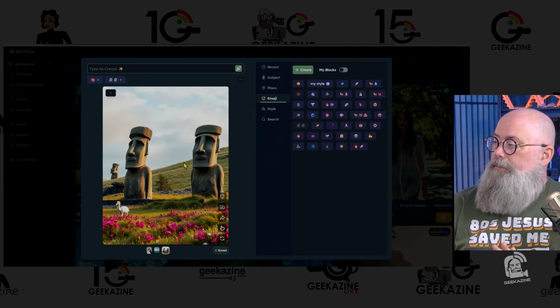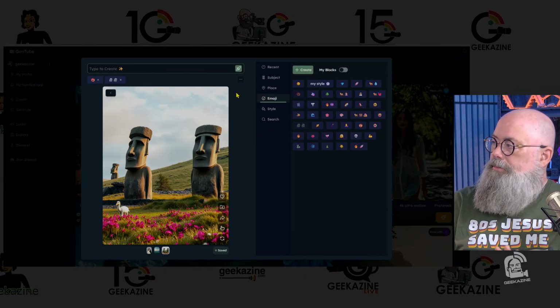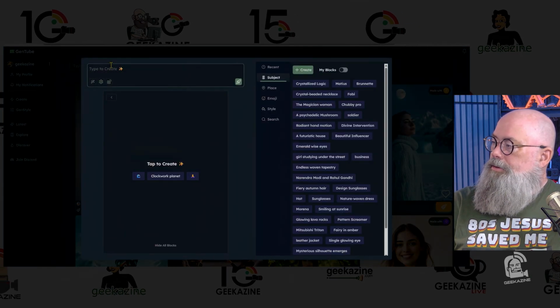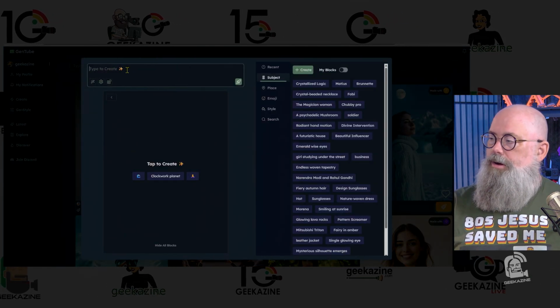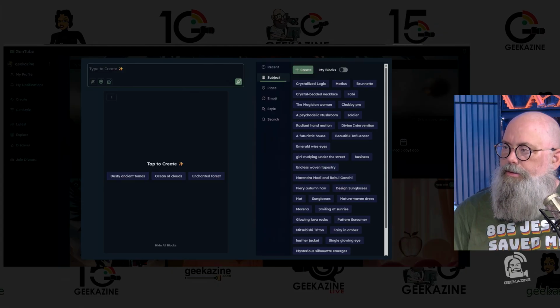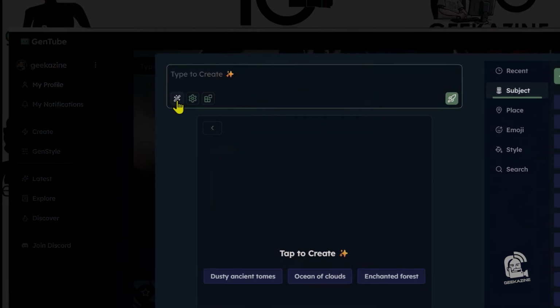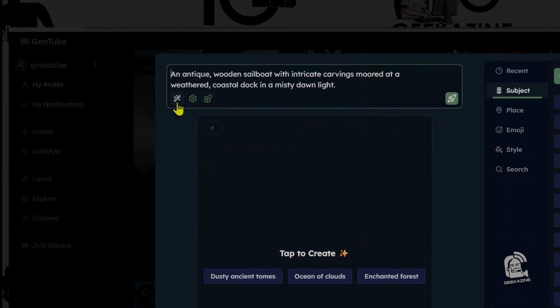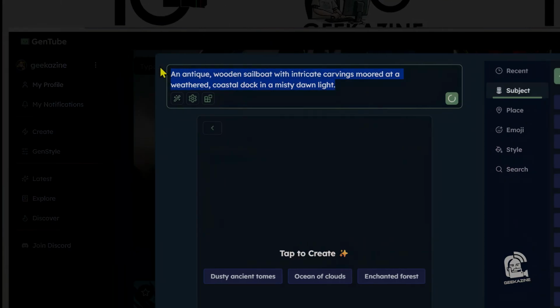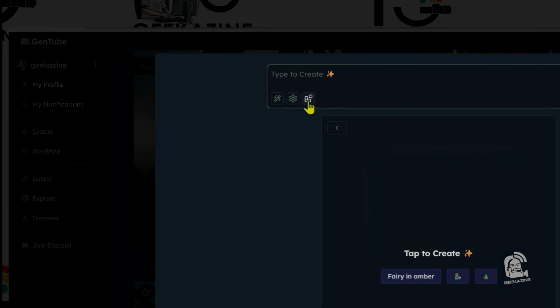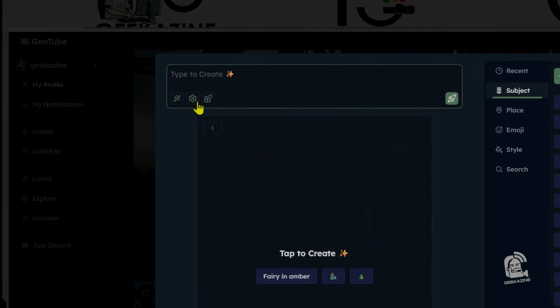Simple as that. But let's go ahead and bring this back to 0, and we are going to hit type to create. And now we're going to start creating our own thing. Before we get started, I want to show you this area right here. So check this out. We have 3 options. One is to create something. It just puts out text for you. This basically closes the side panel and brings it back. And then of course the settings.